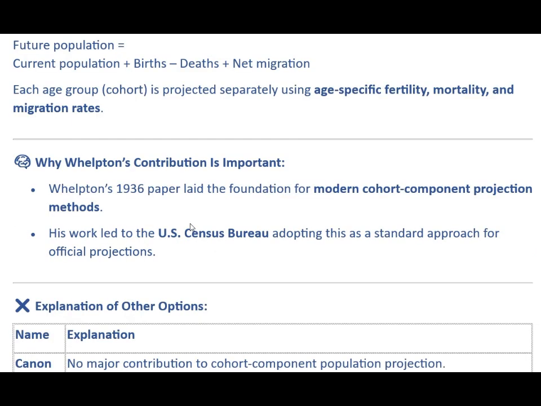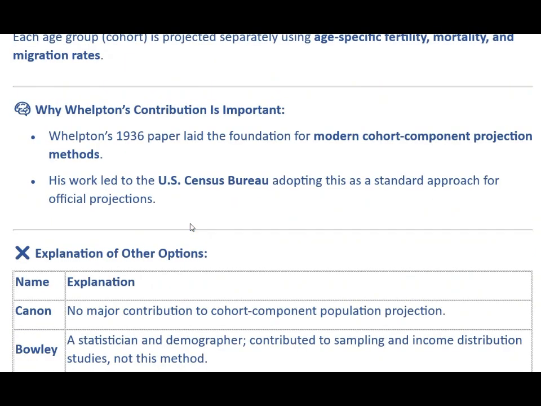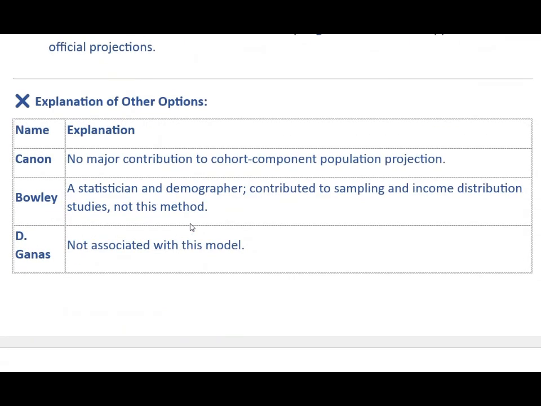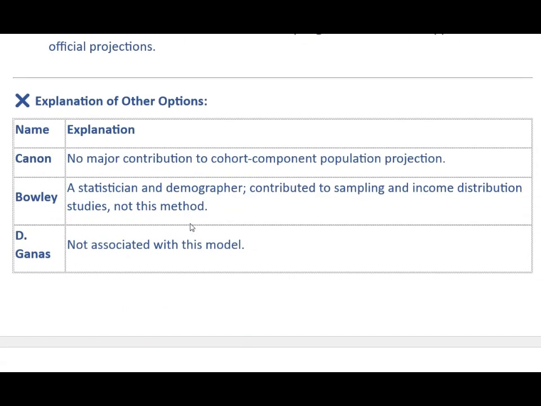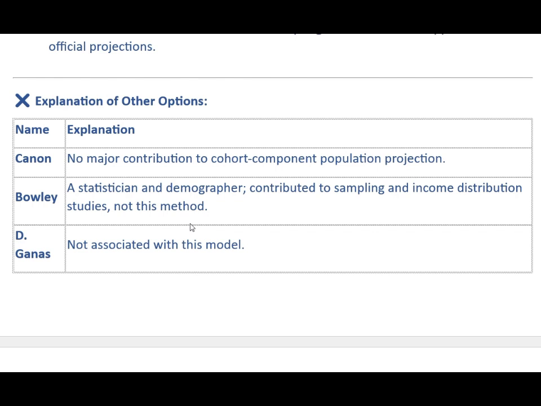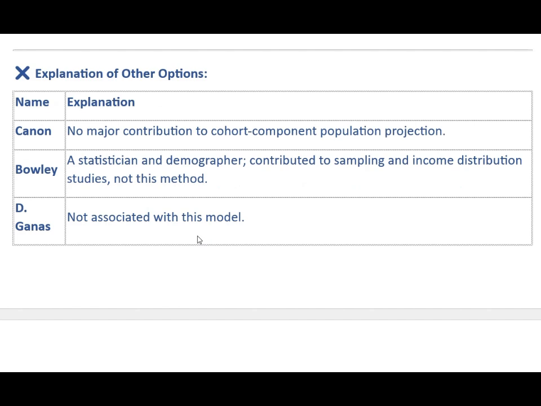Why is Whelpton's contribution important? Whelpton's 1936 paper laid the foundation for the modern cohort component projection method. His work led to the US Census Bureau adopting this as a standard approach for official projections. Other options: Bowley, a statistician and demographer, contributed to sampling and income distribution studies, not this method. Also Keynes, not associated with this model. Also Cannan, no major contribution to cohort component population projection.